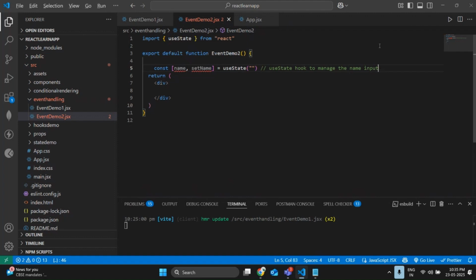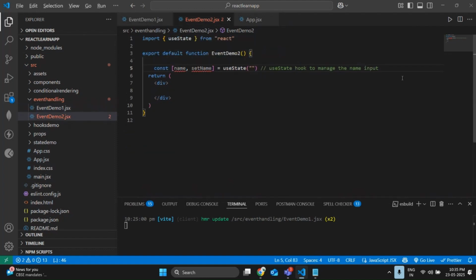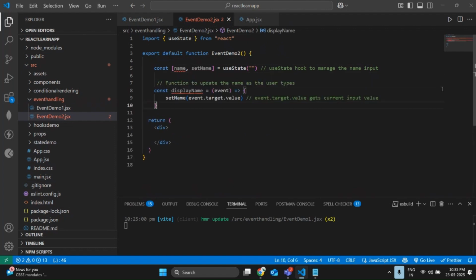Let me take the previous code only, because no need to waste our time. Display name. I can change the function name, don't worry. Instead of display name, let me use input name.